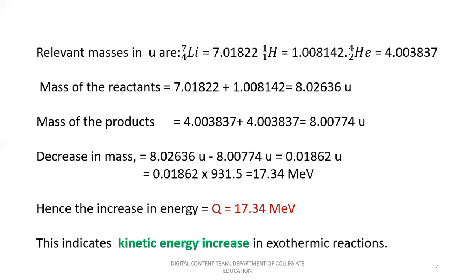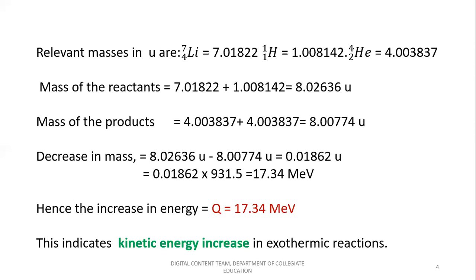So when you consider the mass of the reactants and the mass of the products, you can easily see that the mass of the reactants is greater than the mass of the products, such that the difference in mass, or decrease in mass, comes out to be 8.026636 units minus 8.00774 units, which is equal to 0.01862 units.